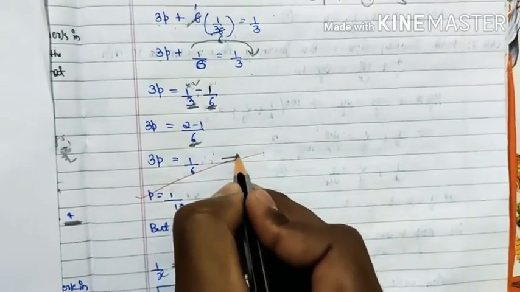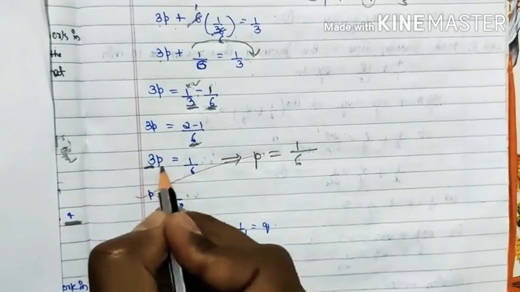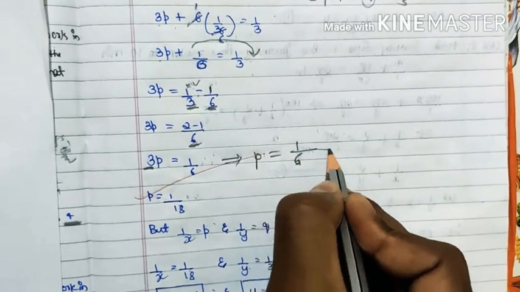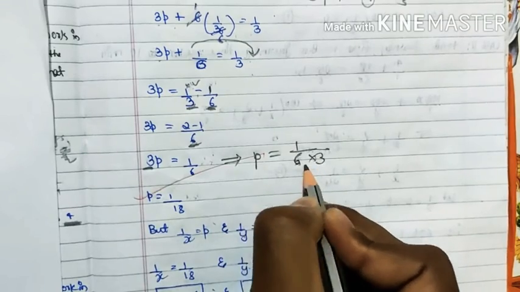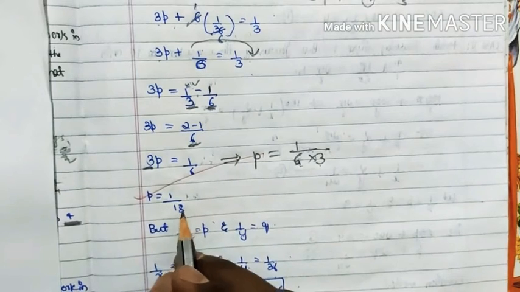From this you can write p is equal to 1 by 6 only. 3 is multiplying, it will go to the other side and divide. Already in the denominator 6 is there, so once it goes to the denominator place, it will be multiplied with the 6. 6 into 3 will be 18. So 1 will be in the numerator. P value is 1 by 18.